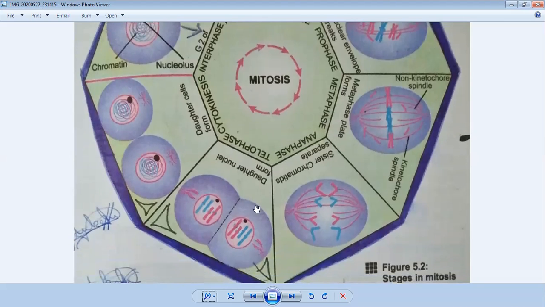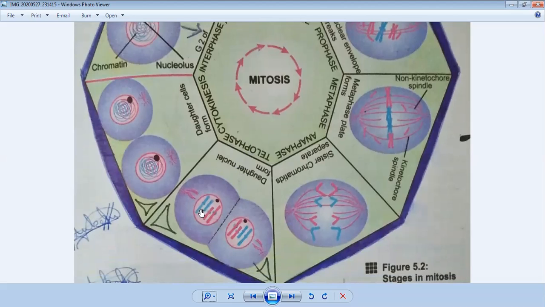And the next one is telophase. I have told you that this is the stage in which the cell is completely divided and makes its own structure. You can see in this picture the cell is going to divide, meaning first the nucleus is divided into two parts.